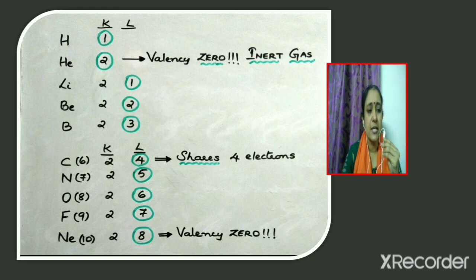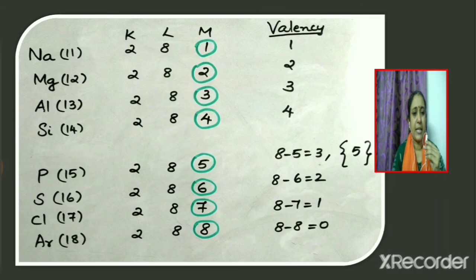In the case of sodium, magnesium and aluminium, the number of valence electrons present is equal to 1, 2 and 3 respectively. Therefore, in the case of sodium, magnesium and aluminium, the valency is also taken as equal to 1, 2 and 3. Now consider silicon. The number of valence electrons is equal to 4. Valency is equal to 4. It can be taken as 8 minus 4, which is equal to 4.